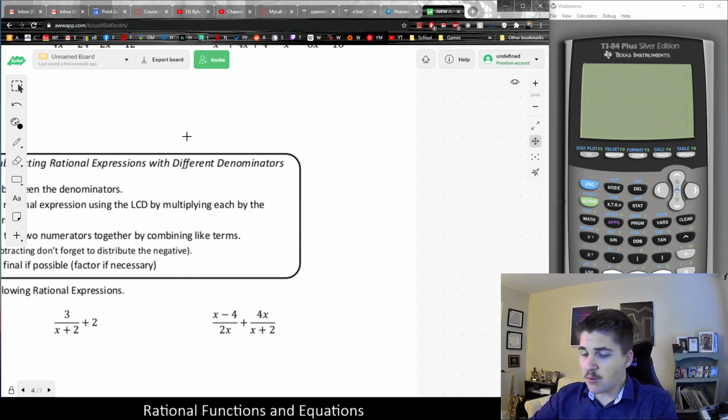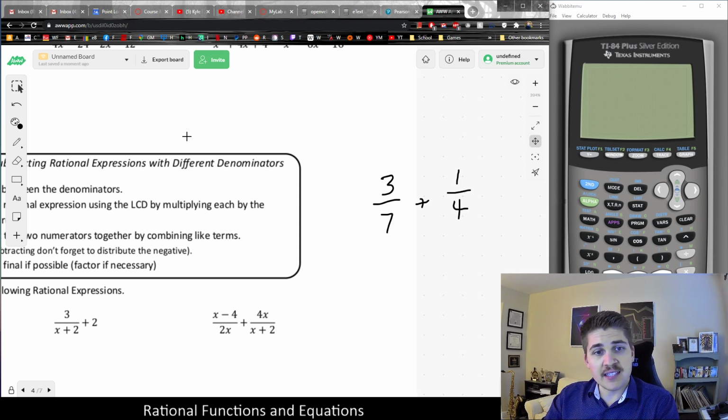And let's say we're looking at fractions, because I like to always compare it back to basic fractions, because the math is exactly the same. We just have to apply our polynomial thinking to it. But let's just say we had 3/7 and we wanted to add that to 1/4. In order to add those together, we need to make the denominator the same. And in this particular example, that can be done by simply multiplying each one by the opposing number, right?